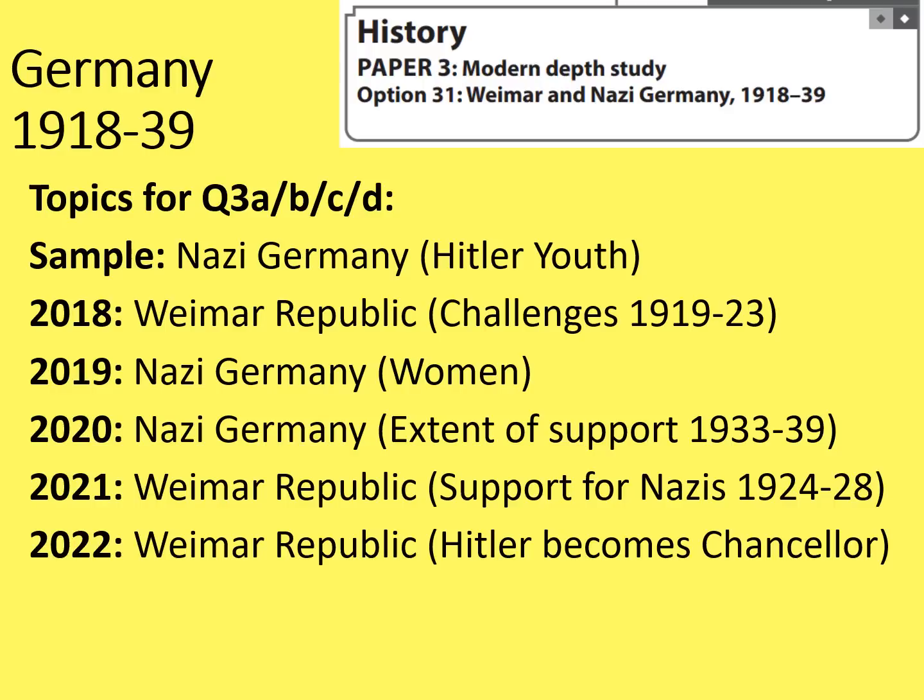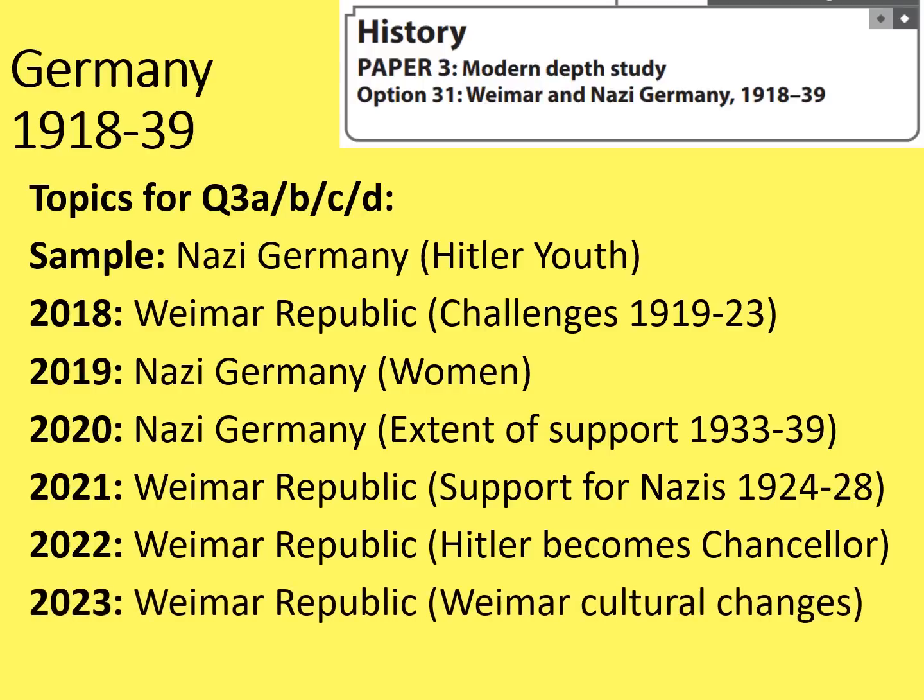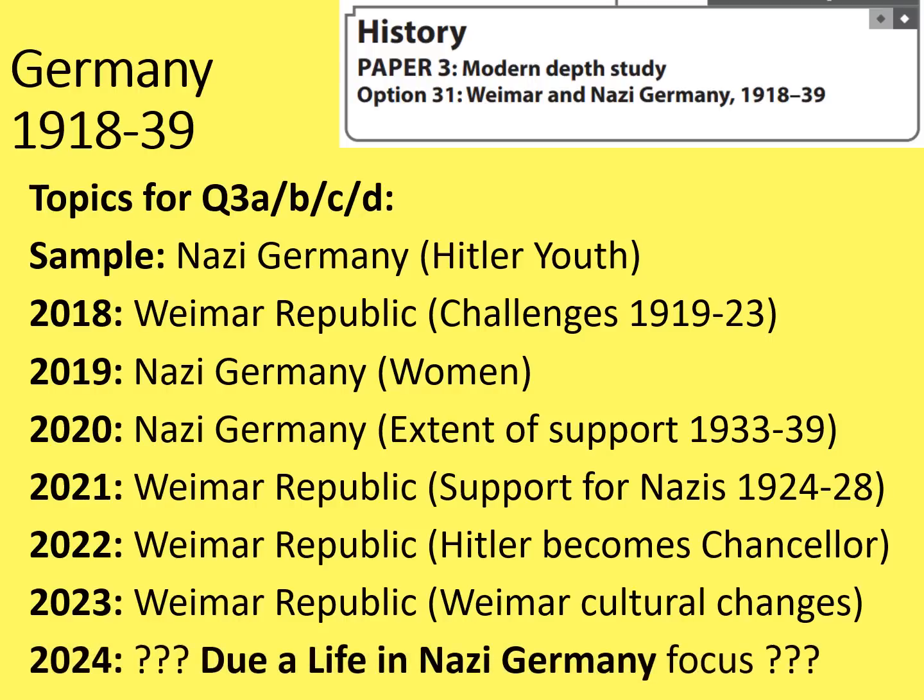Admittedly, the 2021 and 2022 papers both kind of straddle the divide between the Weimar Republic and the very early stages of Nazi Germany. Then last year's paper focused on the Weimar Republic again, this time much more securely, looking at Weimar cultural changes. I'm not a betting man, I'm really not. But perhaps we are due another life in Nazi Germany focus for this question now.